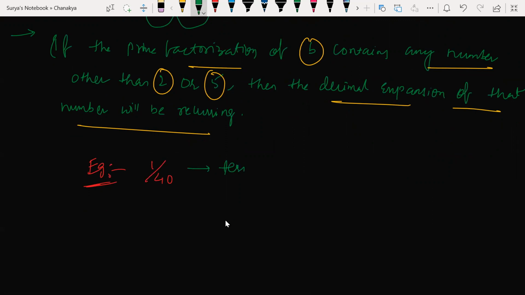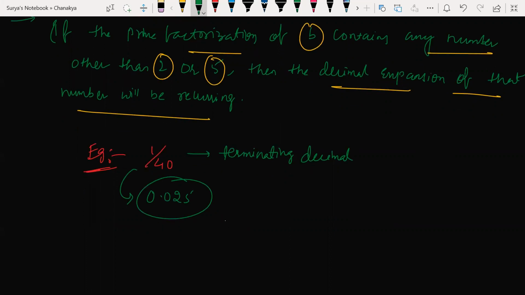I need a response from every girl and boy. Yes, sir. It is a terminating decimal. How is it terminating? Prime factorization of 40 is 2 cubed into 5. So it becomes 0.025. Am I correct? This is what it gives you. But we need to write the denominator, like factorize 40.